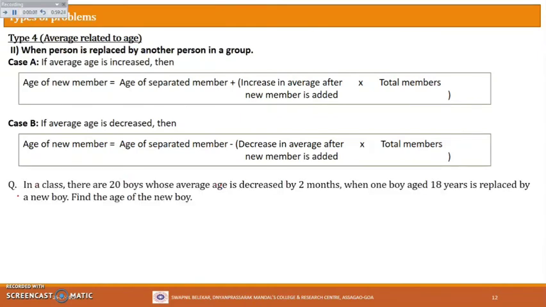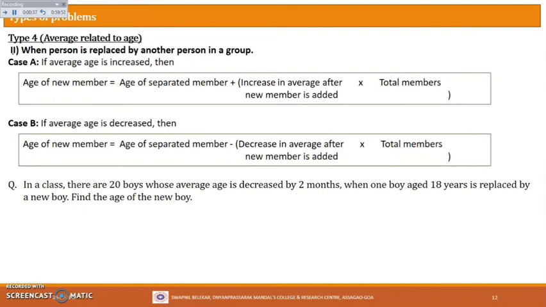Here it is. In a class, there are 20 boys whose average age is decreased by 2 months when one boy aged 18 years is replaced by a new boy. Find the age of the new boy. So what has happened here? This is a replacement problem.